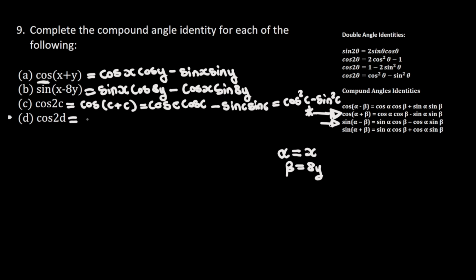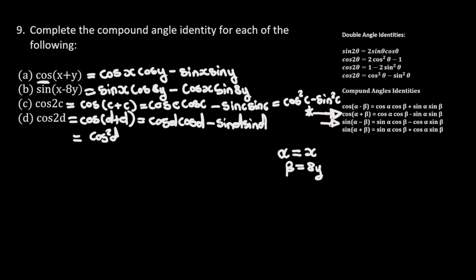And then we move on to the last question. So this one is the same as cos(d + d), which is going to be equal to cos d times cos d minus sin d times sin d, which is going to be equal to cos²d minus sin²d.